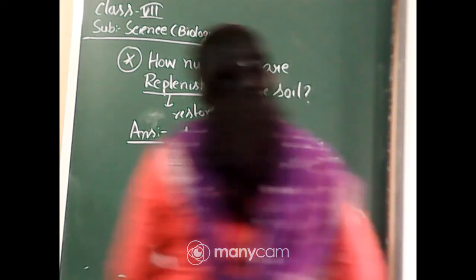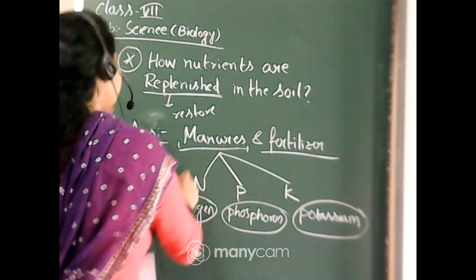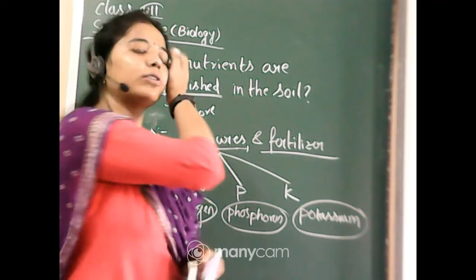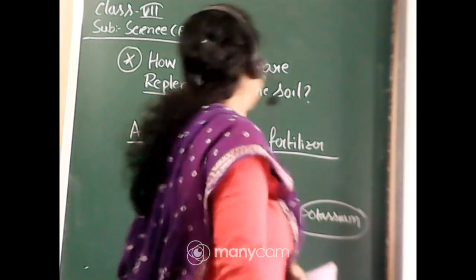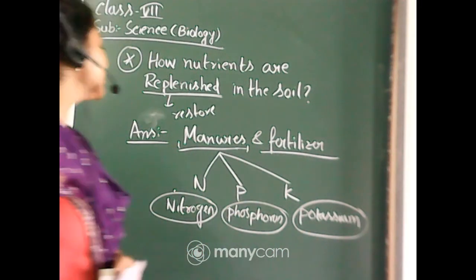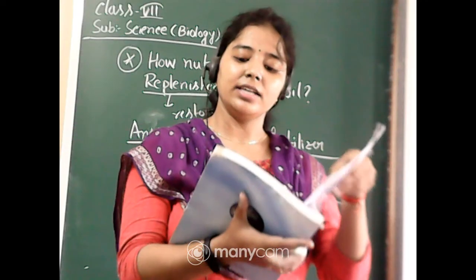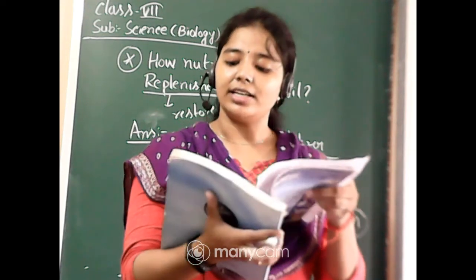Now this NPK, what are these? These are chemical symbols of nitrogen, phosphorus and potassium respectively. Understood? So these are the main nutrients found in fertilizers and manures.